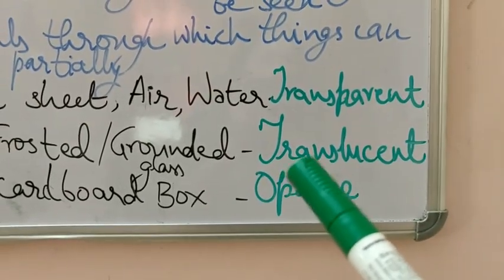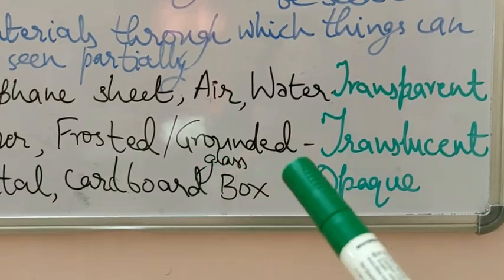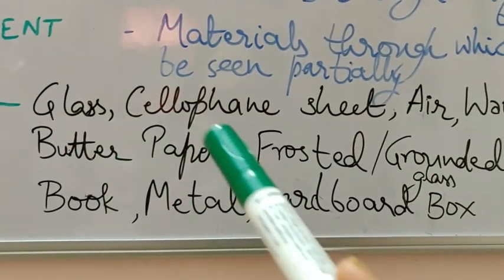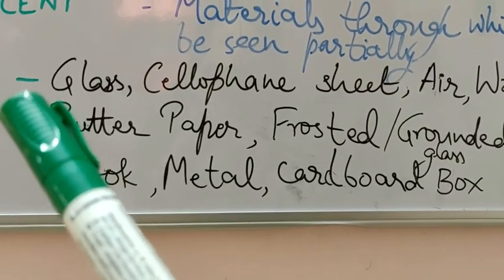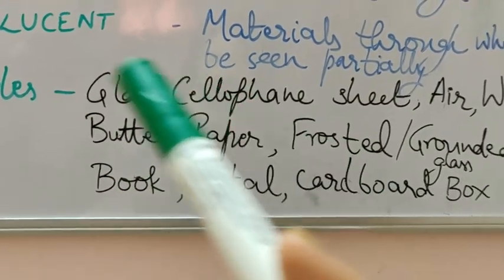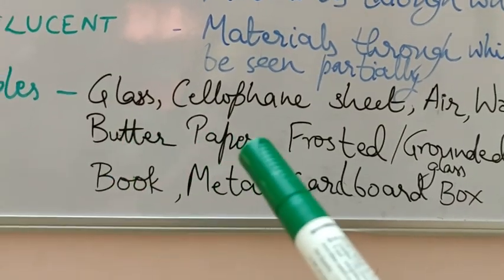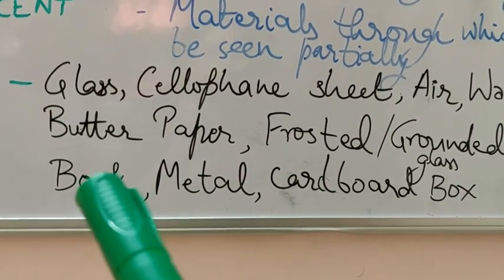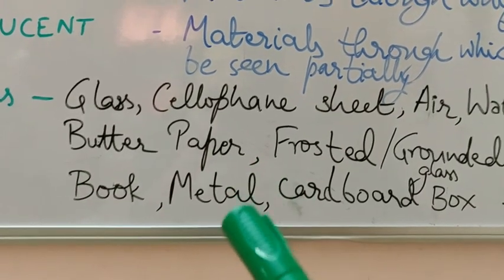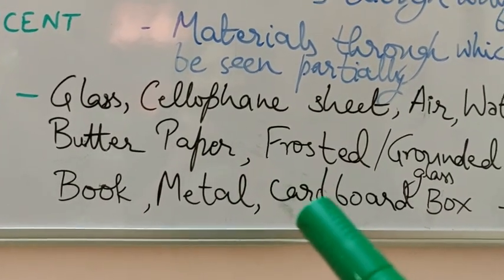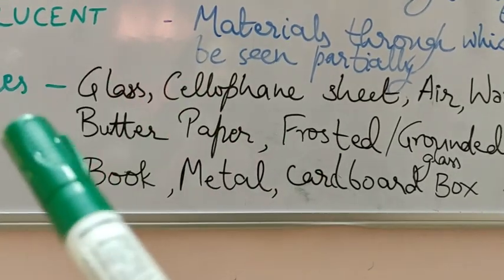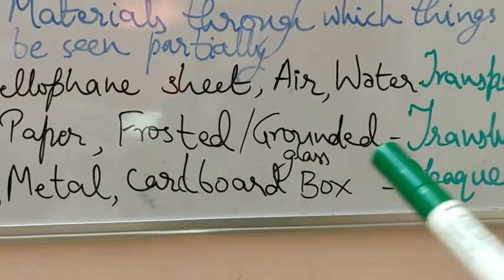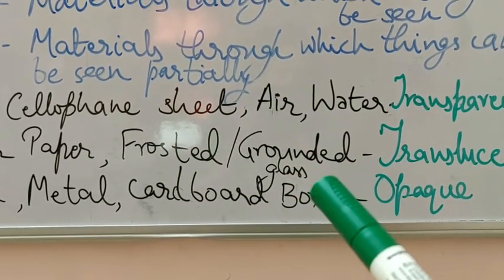Now come to the next, that is translucent materials. So you have grounded glass or frosted glass and butter paper. Butter paper, students, you might have seen, is used for many drawing activities. Butter paper is somewhat hazy and it allows some light to pass through it. In the activity you can find out, as ma'am has shown in the video, the butter paper and different glasses, so as to understand what a frosted glass and a grounded glass are.